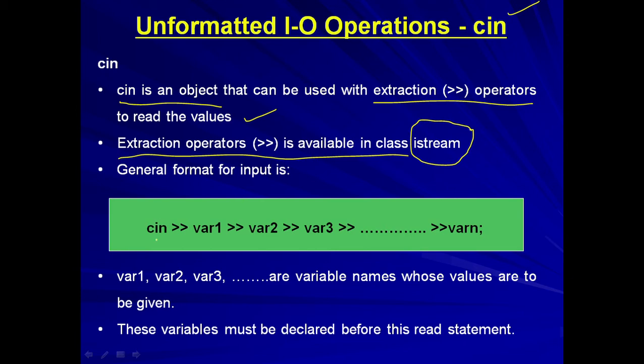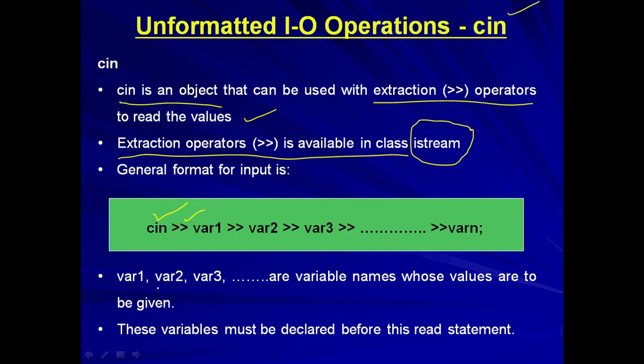So cin is an object which is used with the extraction operator to read the values. It is basically used as cin, extraction operator, variable, extraction operator, variable, and so on.